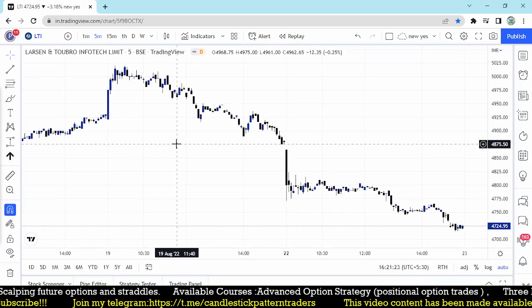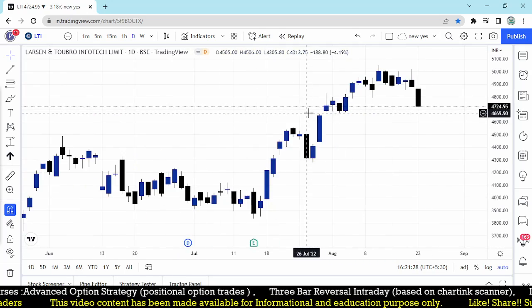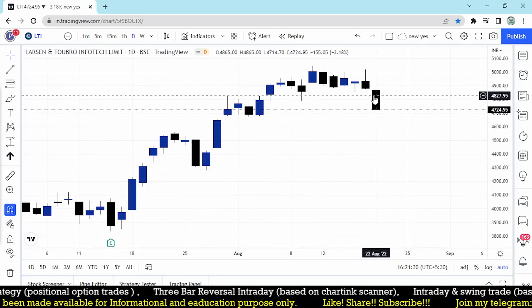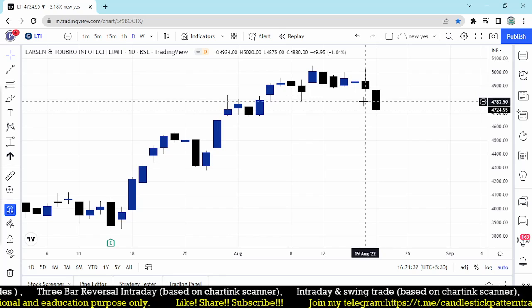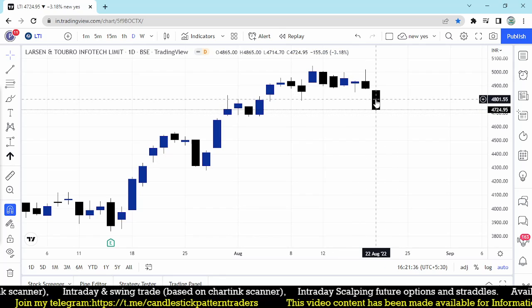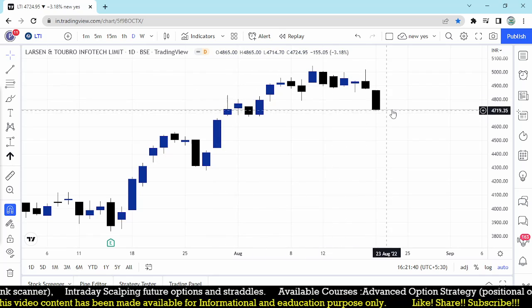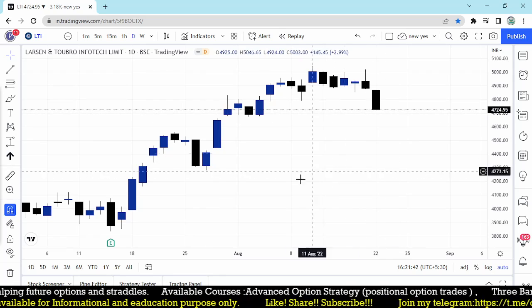That is also not giving you entry. But yesterday we found a lot more stocks, while today the market opened gap down and everything was going down. But this also moves well, almost 150 points down in LTI. So this clue, one opening clue, may be giving you an opportunity.